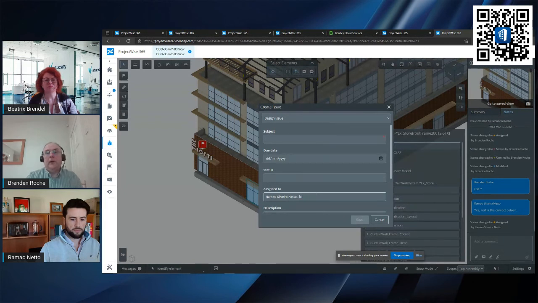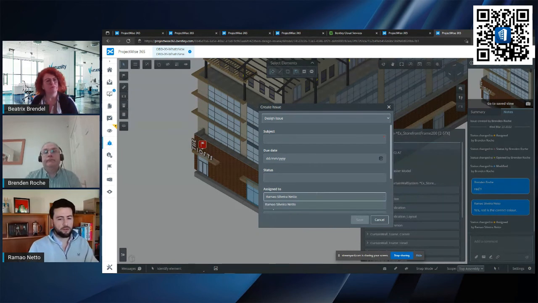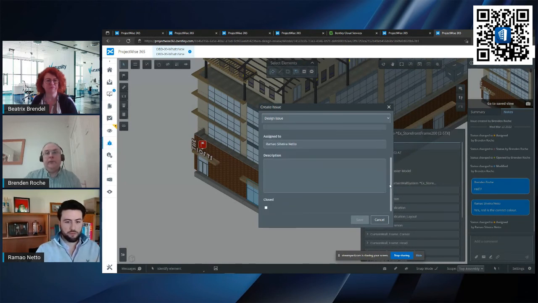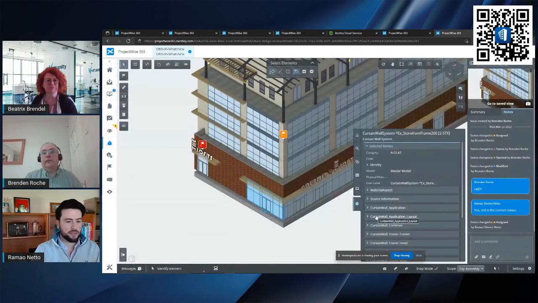No. Issues can only be assigned to one person. Yeah, I was just wondering if you might not be getting more people in the suggestions in the drop down menu because we don't have more people assigned to the project. Maybe that's the reason. Yeah, maybe. We can probably follow up on that question.